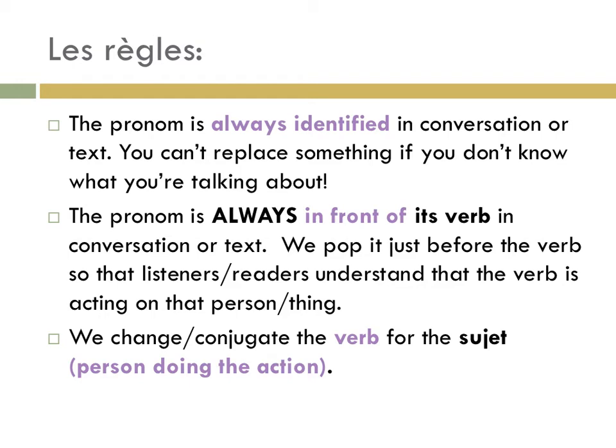Aussi, we change or conjugate the verb for the sujet, who is the personne doing the action. Especially with nous and vous right next to a verb, it can be really tempting to conjugate for that, but we have to do the personne who's doing the verb. That's where the change happens.